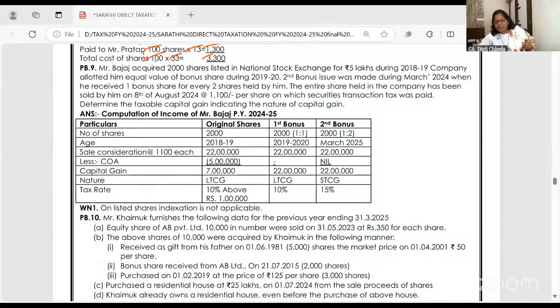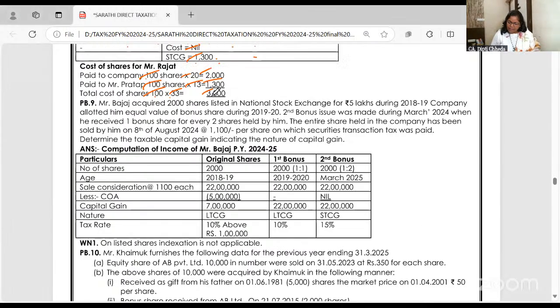Chalo. Quickly, we will take up these 2 questions in the notebook. Problem number 9, I'm reading now. Bajaj acquired 2000 shares at 5 lakh. And these are listed shares. The moment you see listed shares, no indexation. I'm repeating, listed shares, no indexation.